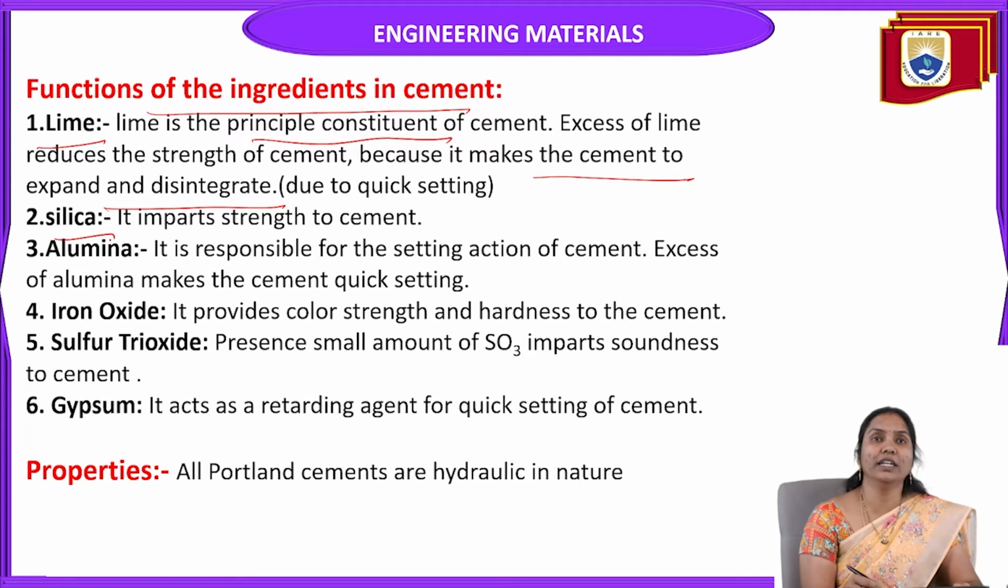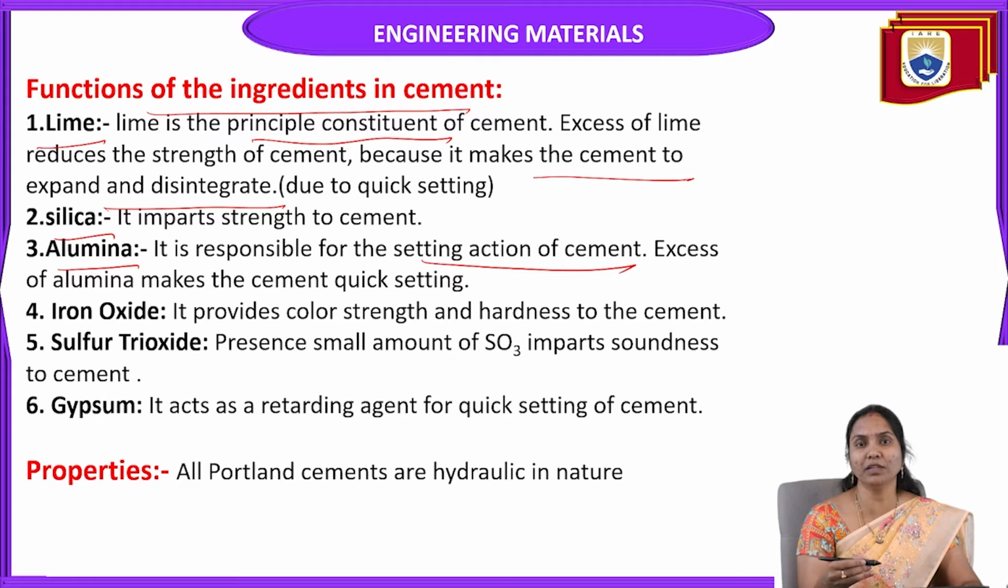Silica gives strength to the cement. For what purpose are we adding silica? It gives strength to the cement. For example, alumina is responsible for the setting action of cement. For what purpose are we adding alumina? It is responsible for the setting action of cement. An excess of alumina makes the cement quick setting. If it sets quickly, in this case also the strength of cement decreases. So if we add alumina, it is responsible for the setting action of cement, and if its percentage increases, it makes the cement quick setting.